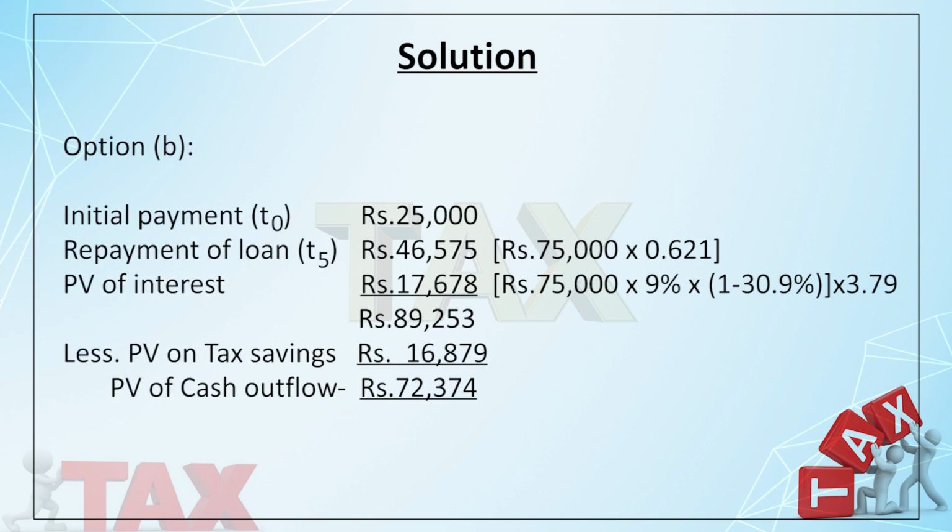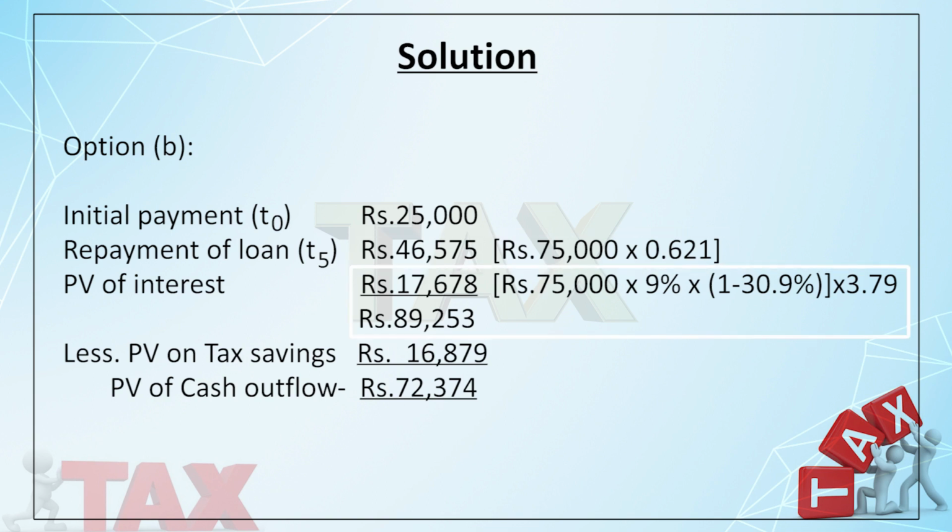Clear. Now the second one: you have to pay 25,000 instantly and for the balance you can go for a loan, that is 75,000, at simple interest, which is repayable at the end of the 5th year. Now one by one. The first point of outflow is the initial payment, 25,000. Now you take a loan of 75,000, which you pay at the end of the 5th year. The present value factor is 0.621, so it comes to 46,575.